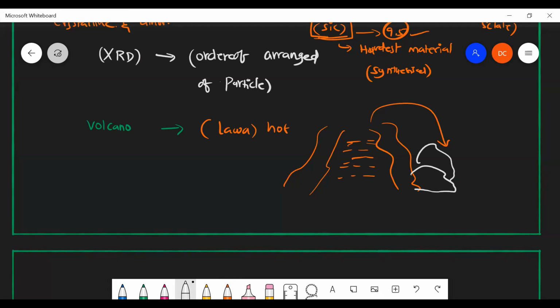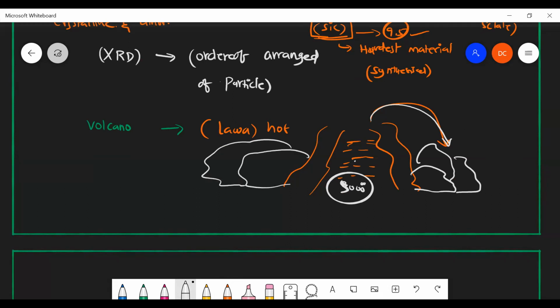They suddenly start to become a solid, because at a high temperature, suddenly they get cooled. Almost 3000 degrees Celsius, 4000 degrees Celsius, that much temperature will be there. At such a very high temperature, it suddenly starts cooling when it is exposed to atmospheric conditions of 28 degrees Celsius. Sudden cooling will be there, and it starts becoming a solid. So is it crystalline or amorphous in nature? Crystalline? It is not crystalline.